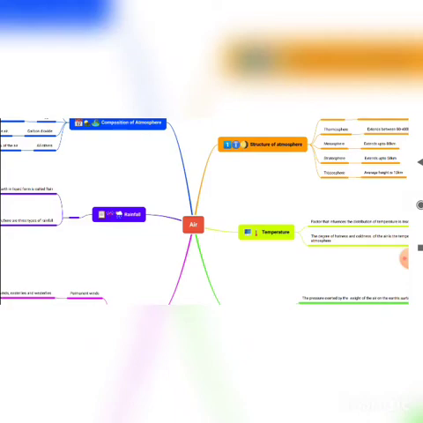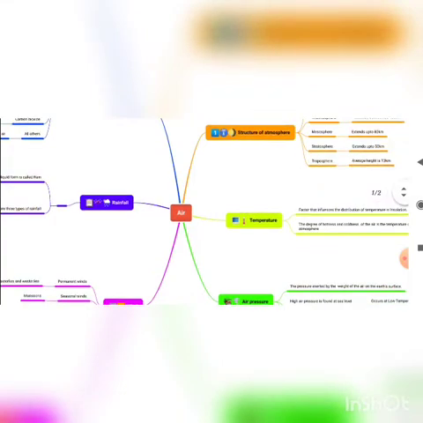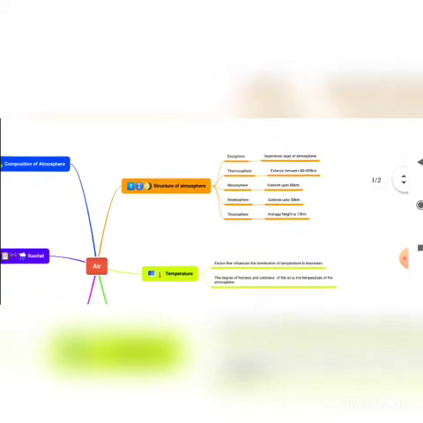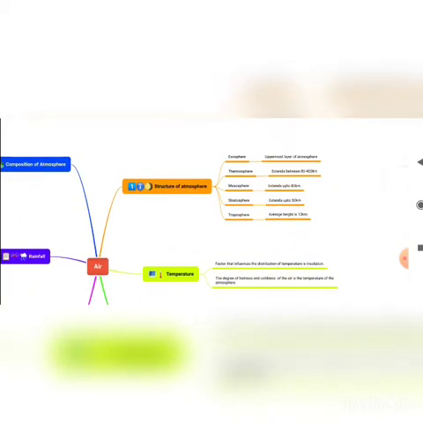Firstly, what do you know about air? As you know, our earth is surrounded by a huge blanket of air called atmosphere, isn't it? This atmosphere is necessary for our survival. It has the air we breathe, and it also protects us from the harmful effects of the sun rays.